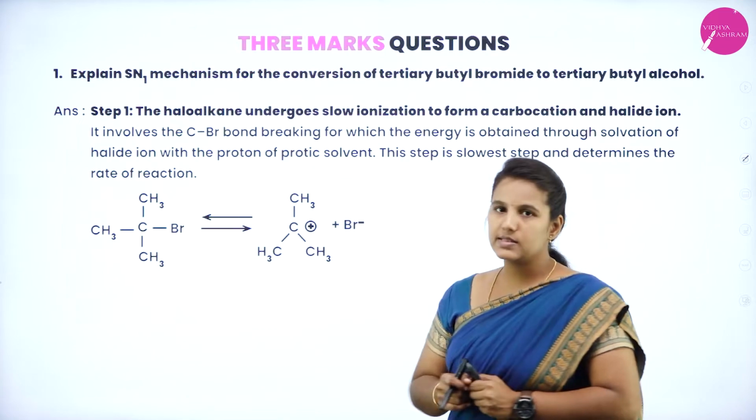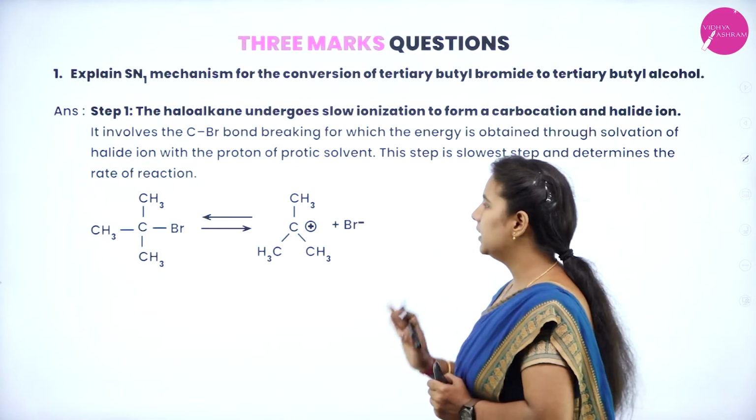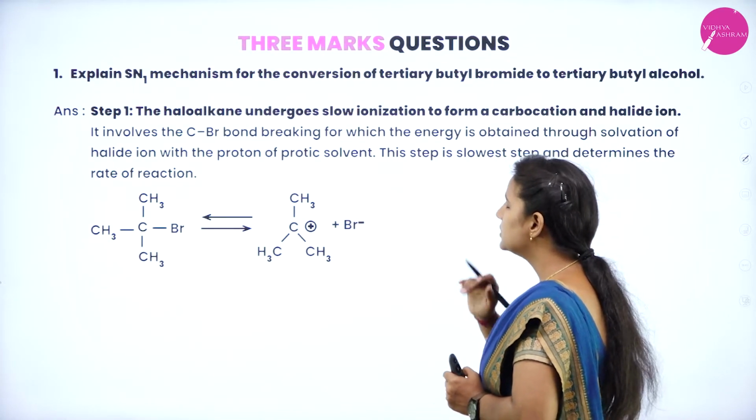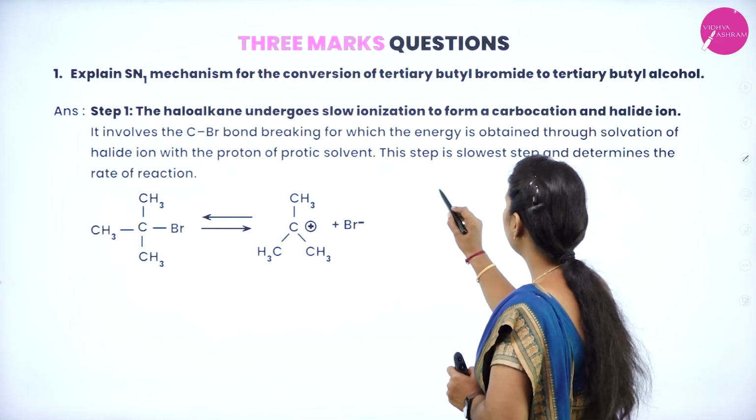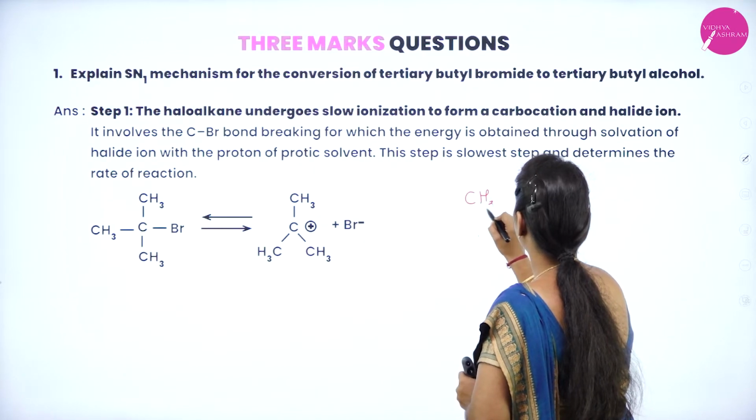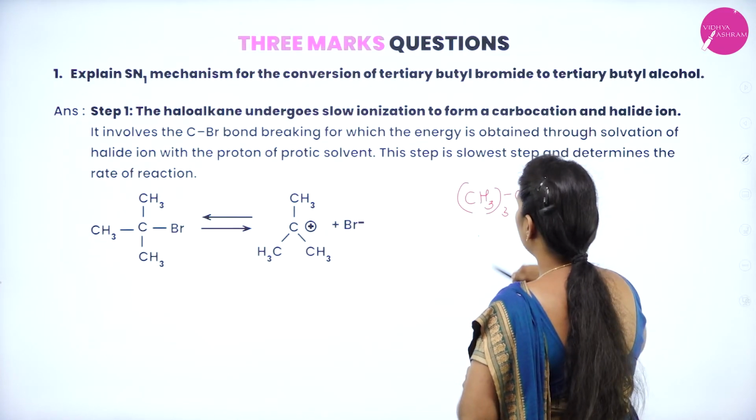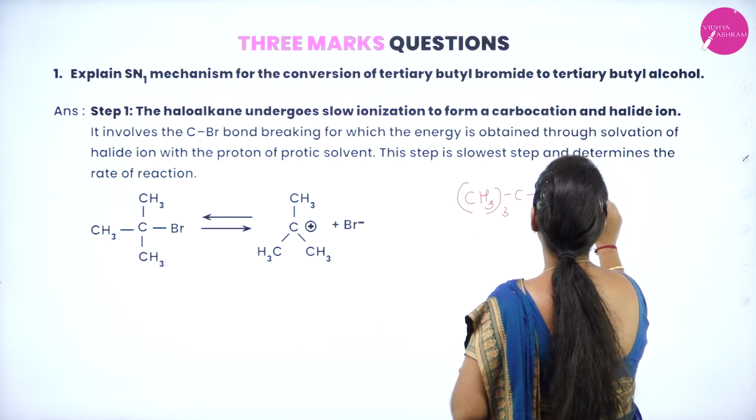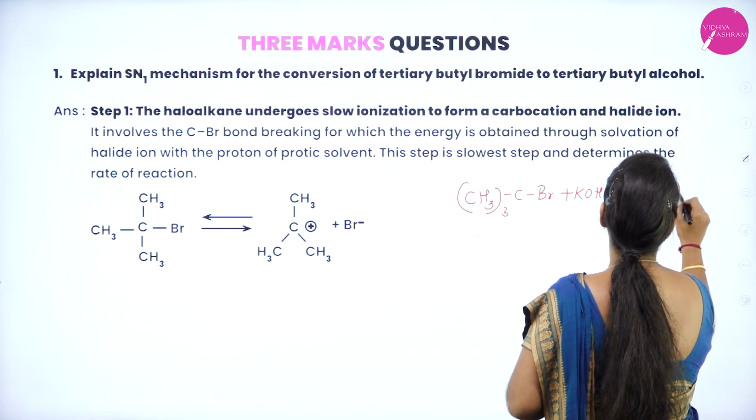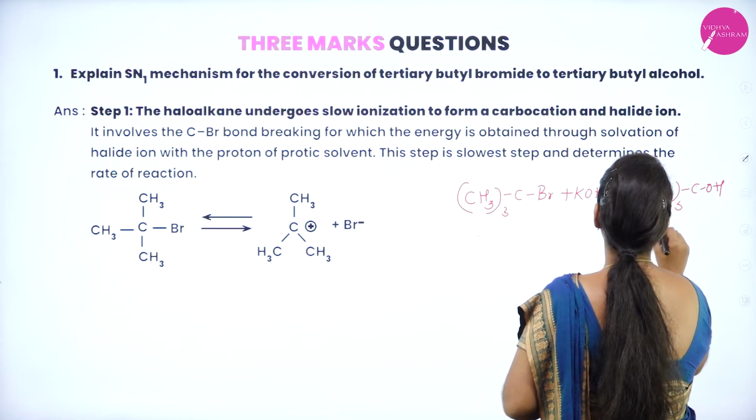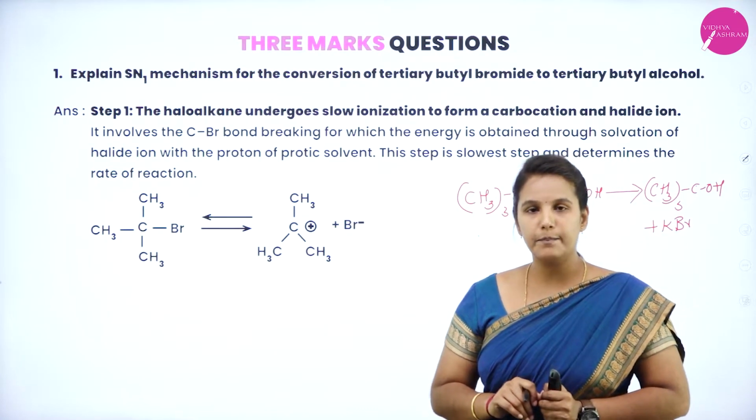Okay. SN1 mechanism is a substitution nucleophilic unimolecular, first order reaction, and the reaction will follow like this. So the first thing is you need to write the general reaction, where tertiary butyl bromide is allowed to react with KOH to form tertiary butyl alcohol, with the formation of KBr. For this reaction, you need to write the mechanism.